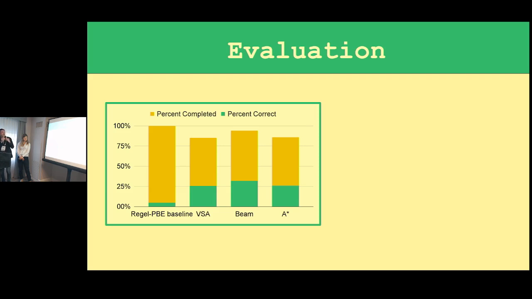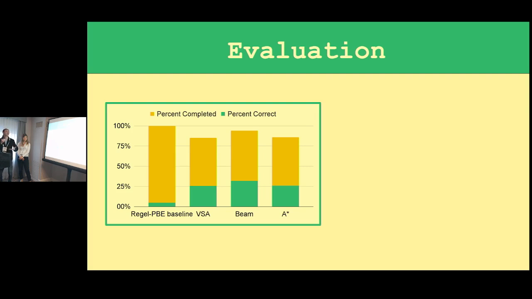Another thing that you'll note is the yellow bars show how often it doesn't time out and doesn't run out of memory. So the beam search bar is a lot higher than using VSAs or even A star on the VSA. And interestingly, the beam search green bar is also higher, because although it doesn't guarantee the optimal result, it's still good enough of the time that solving more of them before the timeout lets it succeed more often.